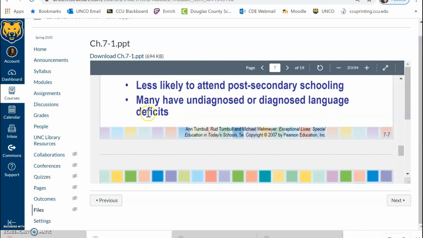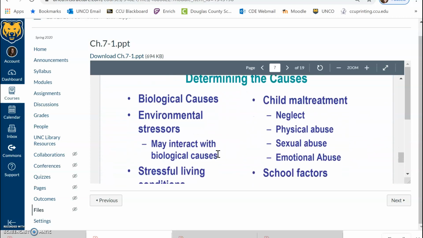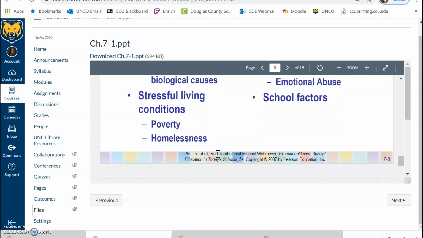There may be language deficits or difficulties that go along with this SED, and that's also the case for learning disabilities or any other category of disability. There are obviously many different causes for some of these emotional and behavioral concerns, so you can research some of those. NIMH provides some great information. As you know, there are both environmental factors that can impact students in their emotional regulation or in their behavior, as well as some biological, neurological causes.